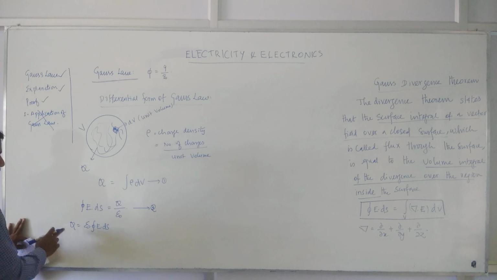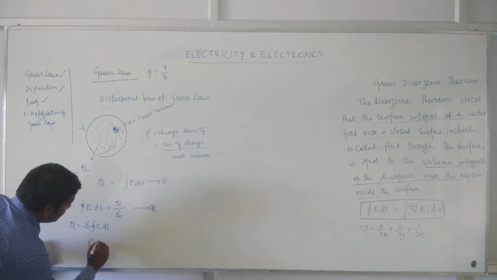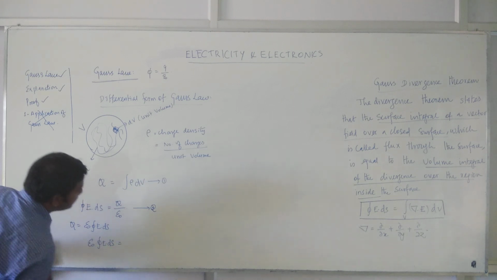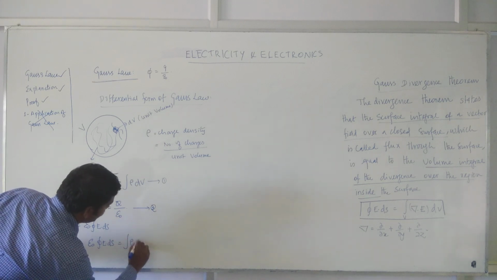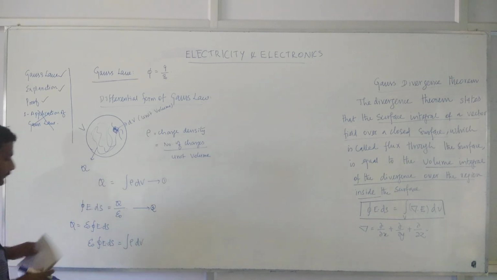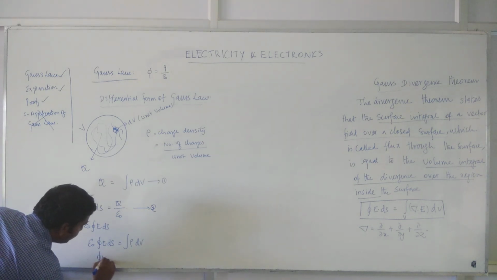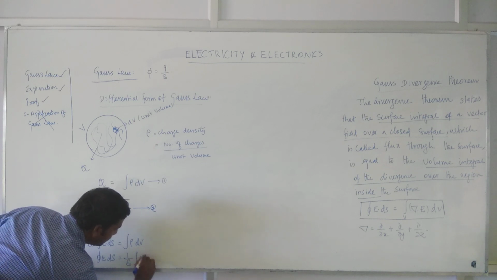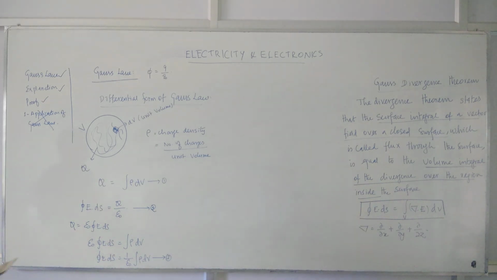Compare this Q and this Q, they are equal, so that you can write epsilon naught integral of E dot ds, which is equal to integral of rho dv. Or you can write integral of E dot ds, which is equal to 1 by epsilon naught integral of rho dv. This is equation number 3.